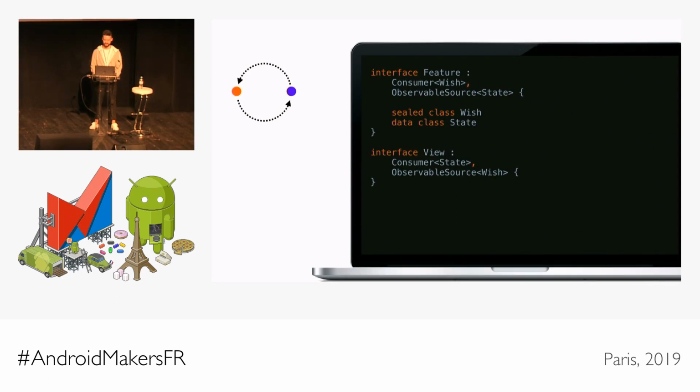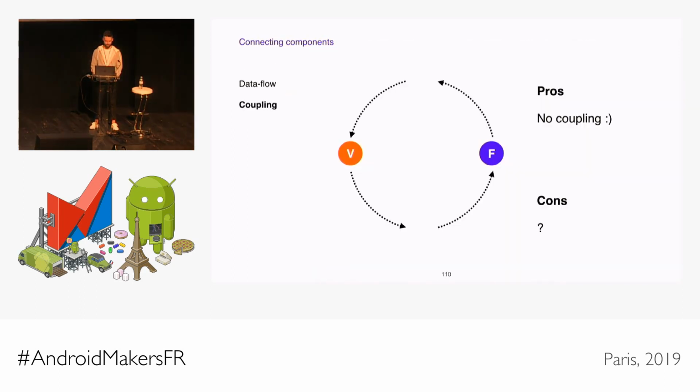It relies on the state and the wish that it defines, which means that it's difficult to reuse somewhere else. So what if instead we would say that the view would define its own view model that it could render, and it would define the events that it could trigger, like, let's say, when a button was clicked. And this is a much better approach because it gives us a lot more freedom to choose how we would like to create this view model, or where would we like to send this event to.